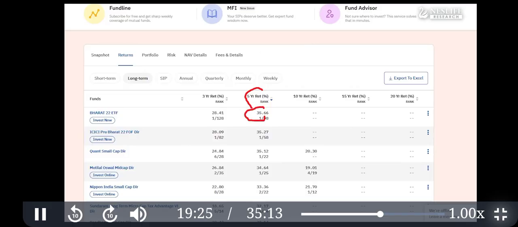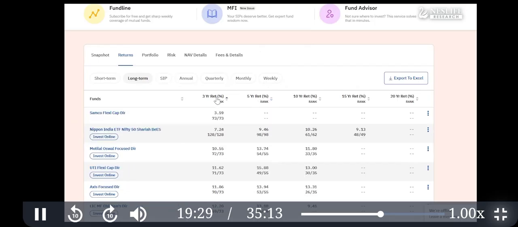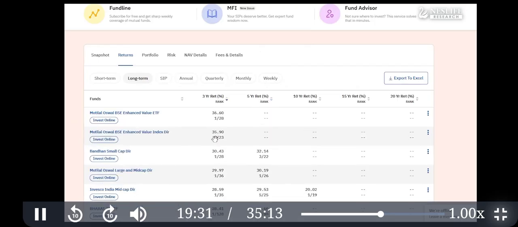You can sort the data and find out which is giving more return. You can see the top performing in 3 years, 5 years. We usually select 5 year, 3 year. So there are two types of CAGR: one is point to point, the other is trailing return. The difference is that in point to point, you select 2 points, which can be fixed. In trailing return, the data changes every day because it is taken automatically.